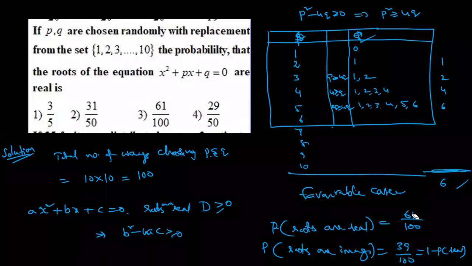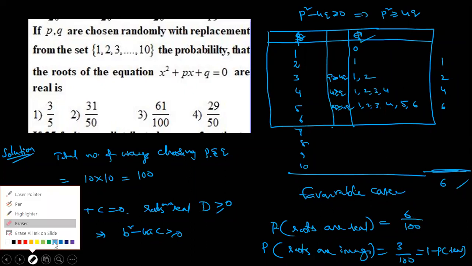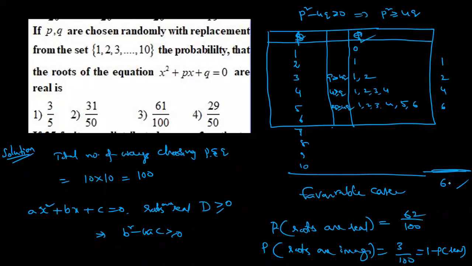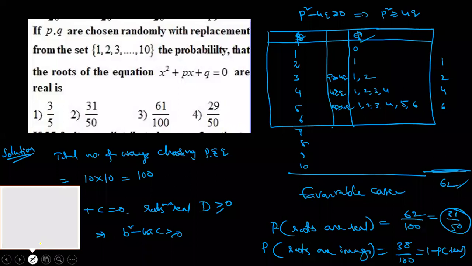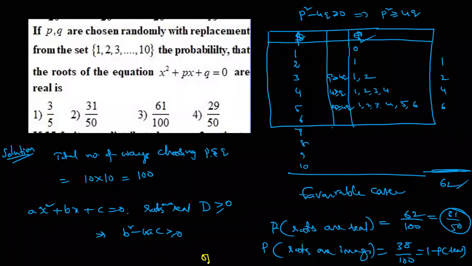But this is the procedure. Just a minute. So 62 by 100, this is how much? 38. Am I correct? Yeah. So 62 by 100 is not there. That means what is the option? B. So 31 by 50. So the option is B. Thank you, Ashish and Rachit.